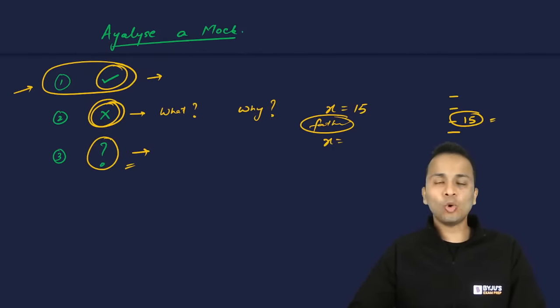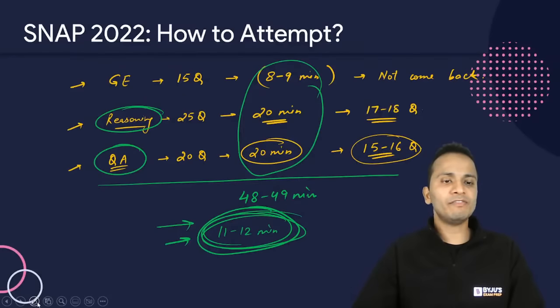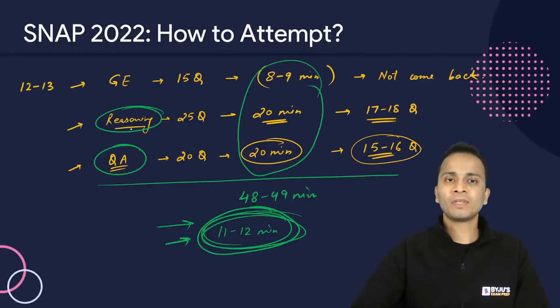Karthik, ideal total number of attempts. So I'll go back to the previous screen. So ideal attempts for each and every section I will quickly mention. For general English, you should be able to attempt 12 to 13 questions. For reasoning section, I would say that you can attempt somewhere around 18 to 19 questions.